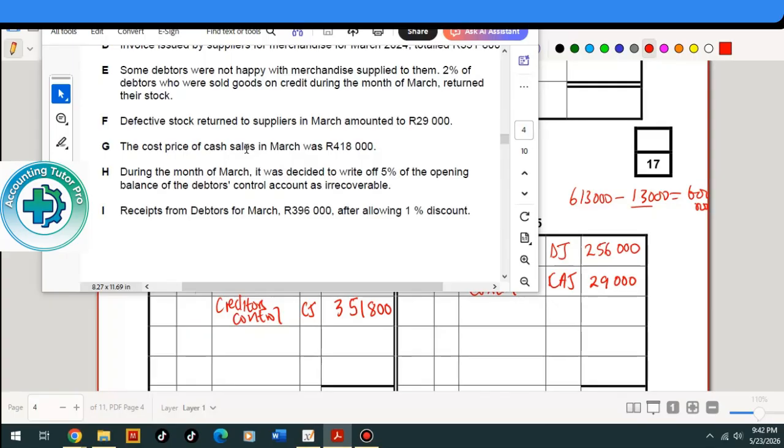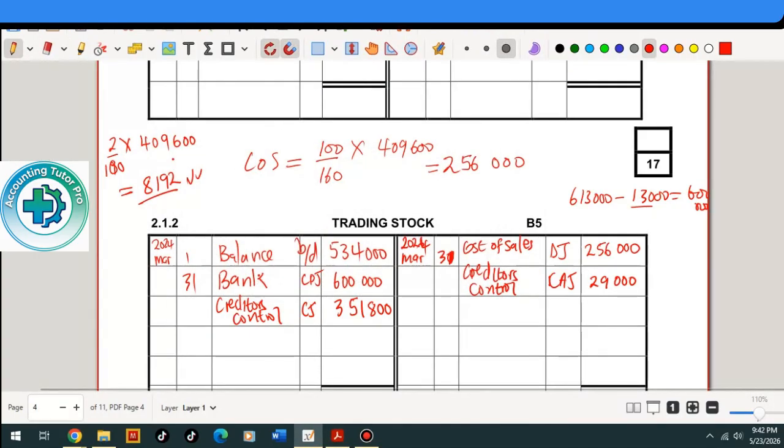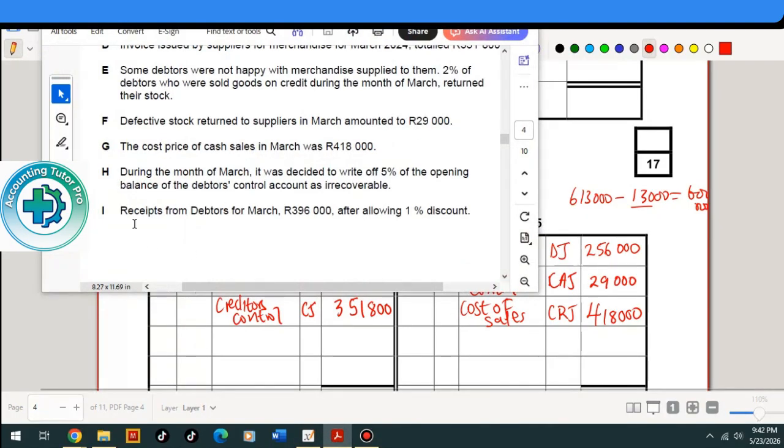However, it affects the trading stock account because every time the stock is sold, we credit trading stock. So with cost of sales, folio CRJ, amount 418,000. Then the next transaction is for letter H.